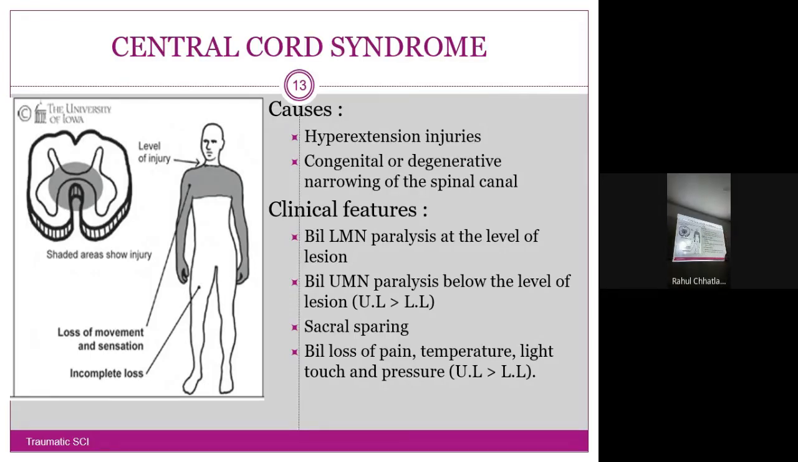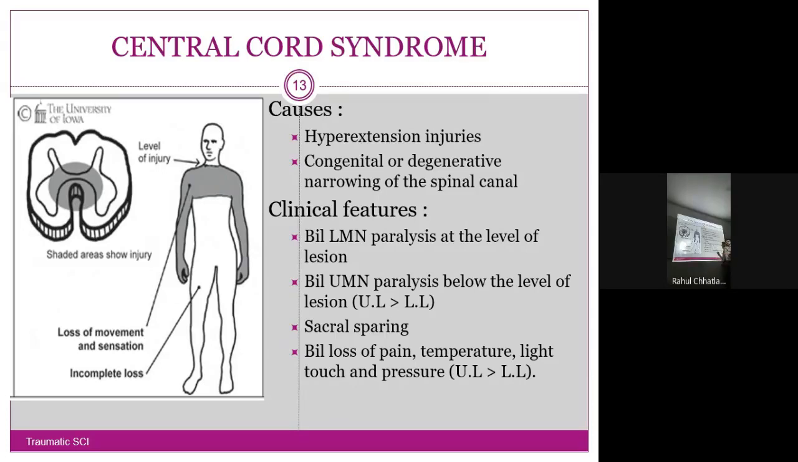Clinical features: again you can see involvement in the shaded region. You can see it is bilateral, nothing will be unilateral. So bilateral LMN paralysis at the level of lesion. Similarly, UMN paralysis below the level of lesion. Upper limb will always be more affected than lower limb, depending on the site of the lesion. Sacral sparing, so S4, S5.